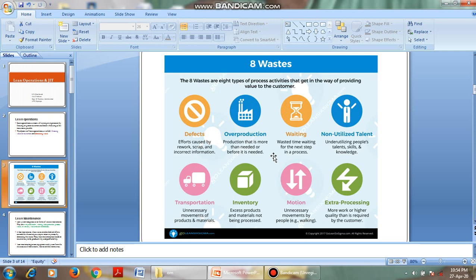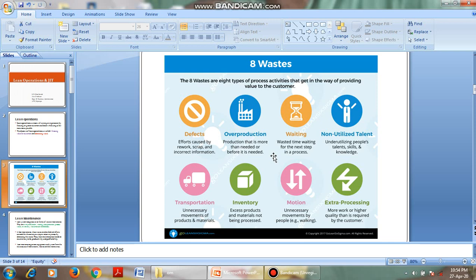See, if you need 1,000 products, produce only 1,000 products. Don't go for overproduction. If you overproduce, the excess products just sit in the godown or in the warehouse, and that is waste. Next one is waiting: wasted time waiting for the next step in the process.